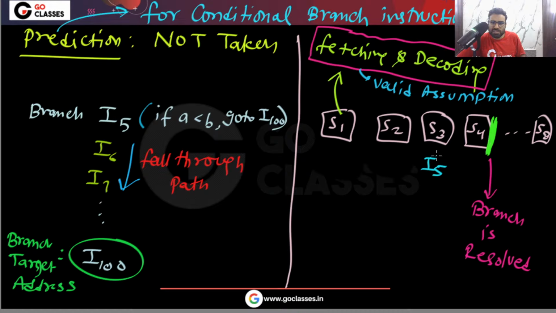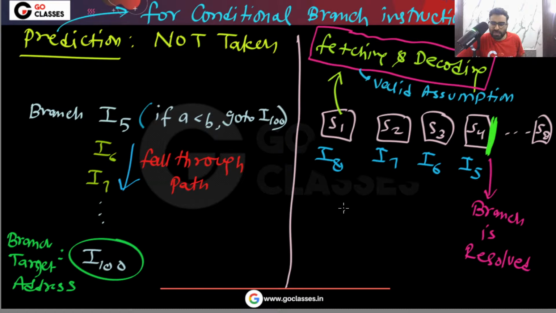Yes or no? So when I5 is here, then I6 will be here and I7 will be here. Now when I5 is in the next stage, already I6, I7, I8 are behind it. But at this moment you will get to know whether the branch is actually taken or not. Means the branch is resolved at the end of the stage S4.